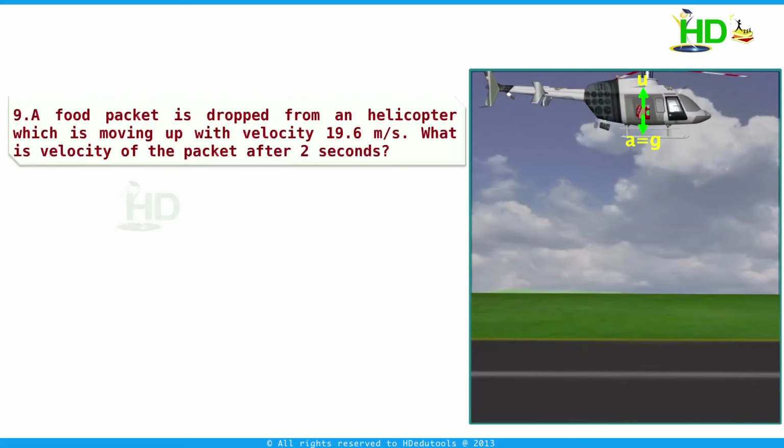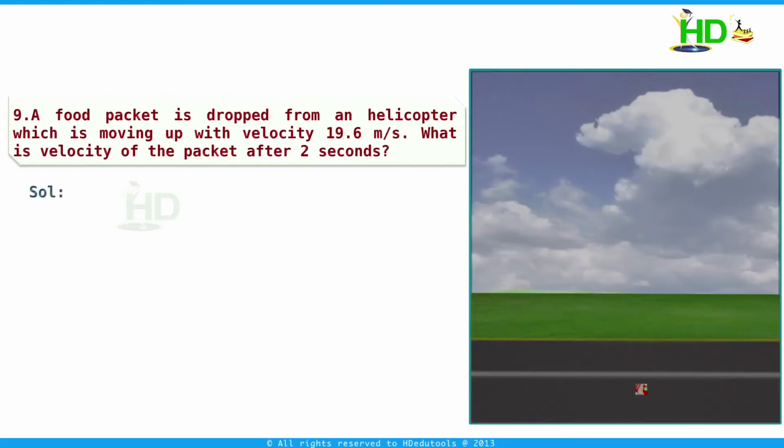Now what will be the motion of this packet? Yes, because of this initial velocity, it moves up. As it is moving up, since the acceleration is opposite to the motion, the velocity will decrease. It reaches some height, and from that position it reaches the ground as a freely falling body. This is similar to a body projected vertically up from the top of a tower. Now in this problem, you are asked to find the velocity after 2 seconds.